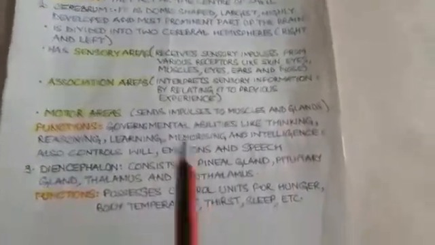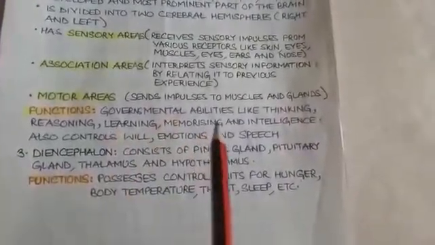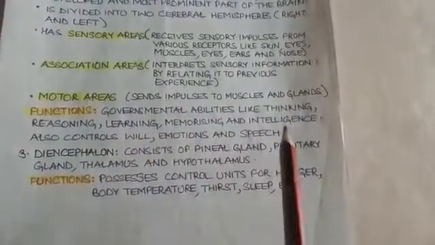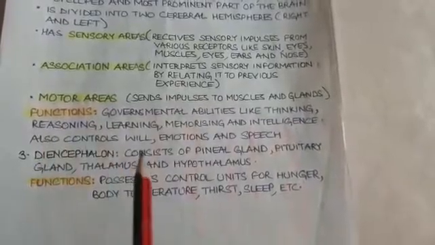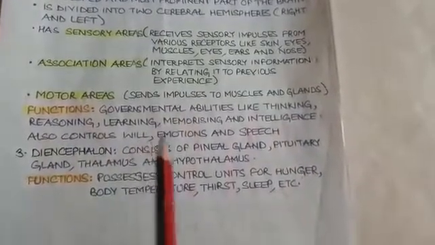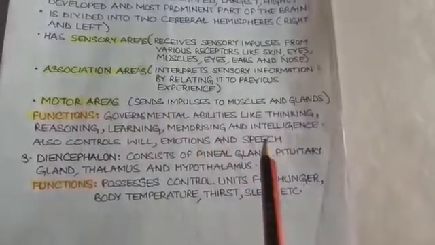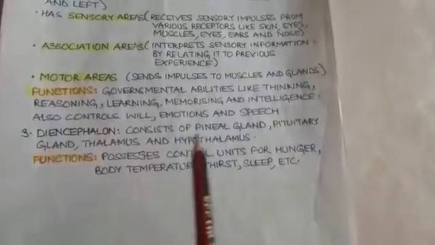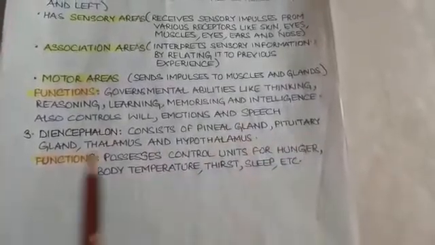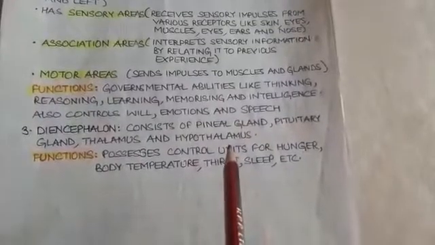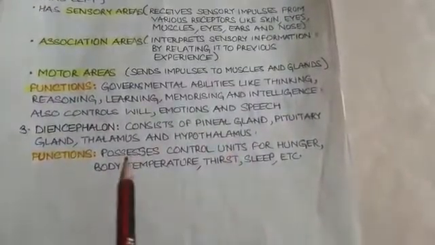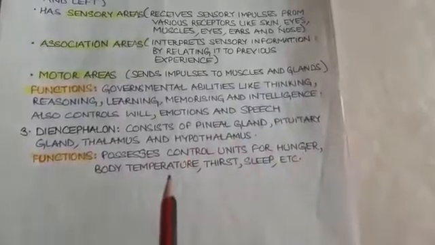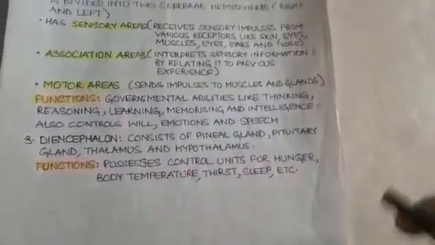The functions of the cerebrum: it governs the mental abilities like thinking, reasoning, learning, memorizing, and intelligence. It also controls our will, our voluntary actions, emotions, and speech. The third part of the forebrain is diencephalon. It consists of pineal gland, pituitary gland, thalamus, and hypothalamus. Its functions are that it possesses the control units for hunger, body temperature, thirst, sleep, etc.